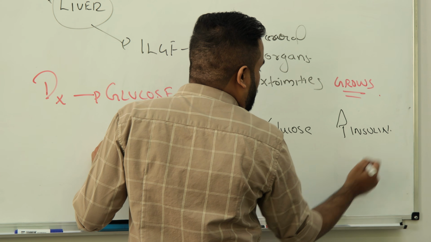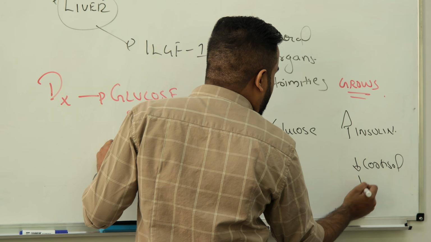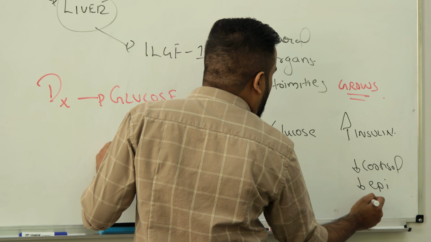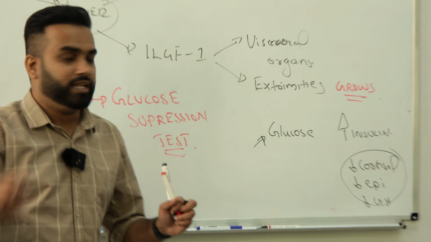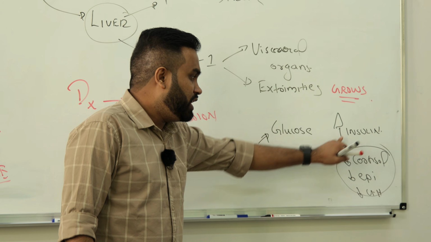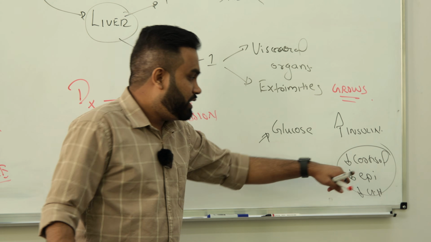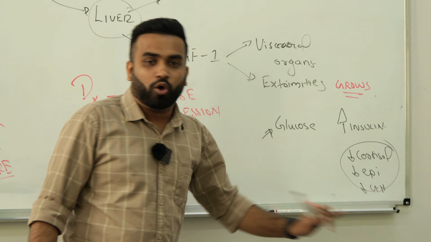Insulin will be more. What will go down? Cortisol will go down. Epinephrine will go down. And growth hormone will go down. Once again, glucose suppression test means if I inject glucose to any patient, insulin will come up, right? Cortisol must go down. Epinephrine, norepinephrine will go down, and growth hormone.